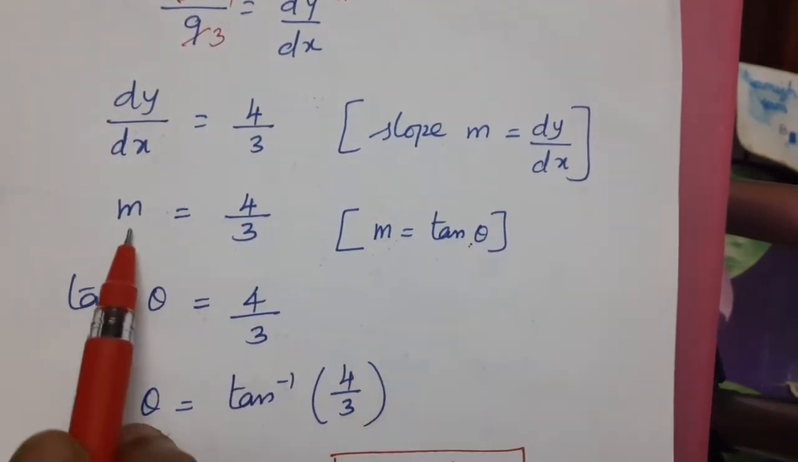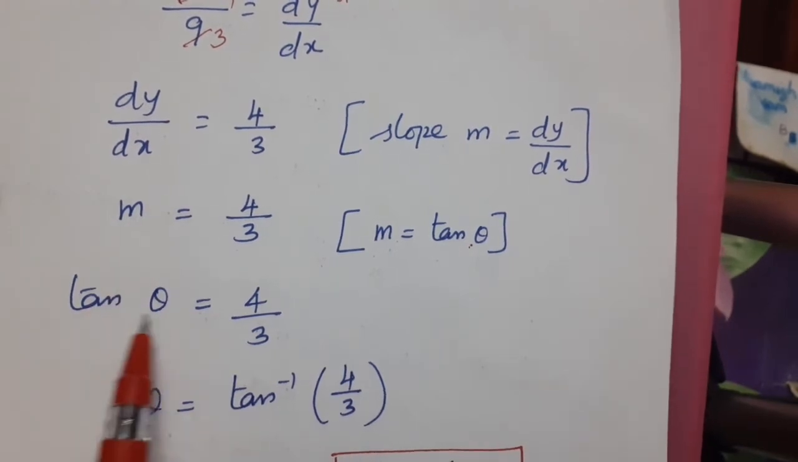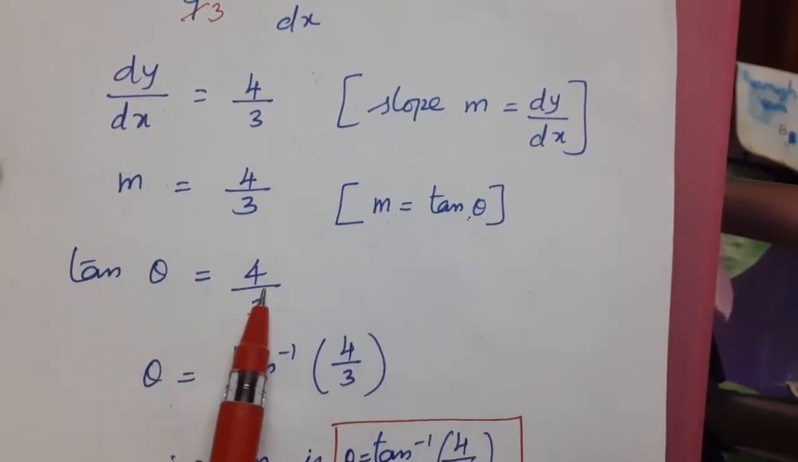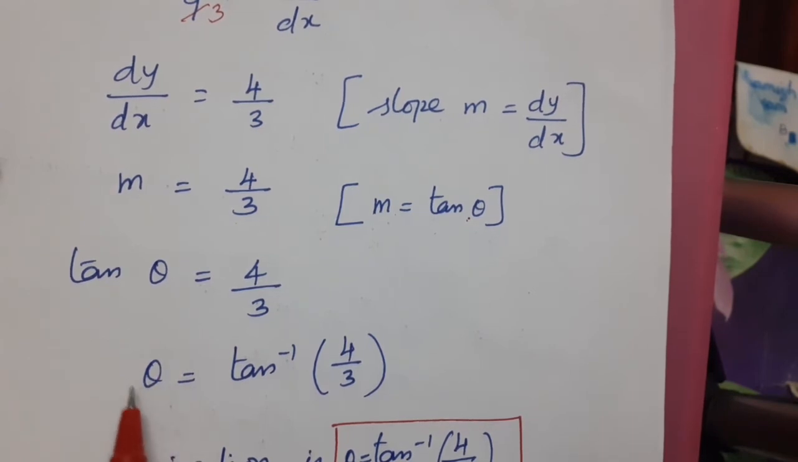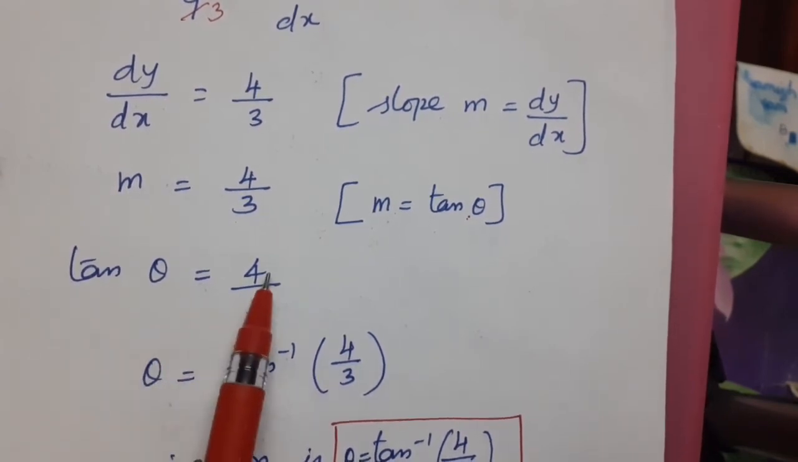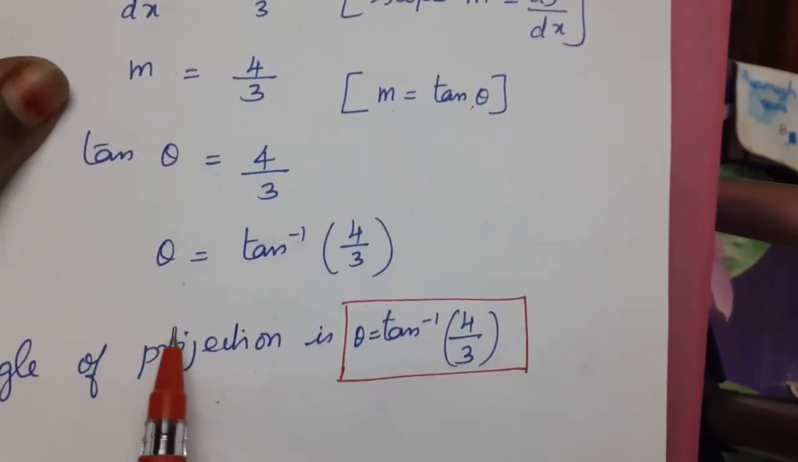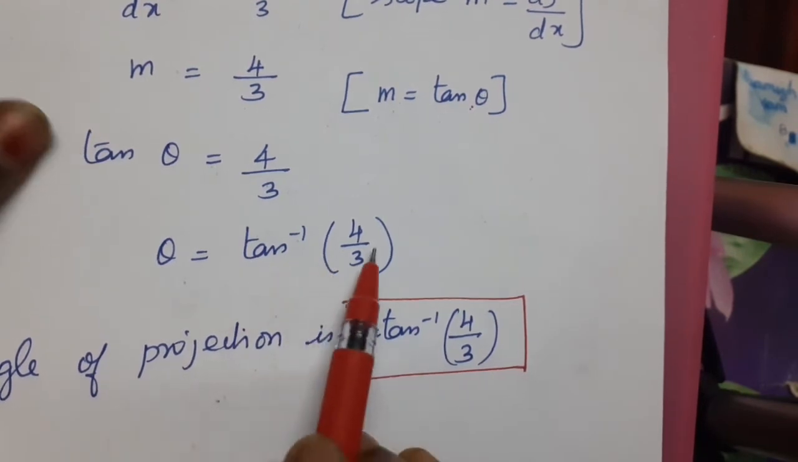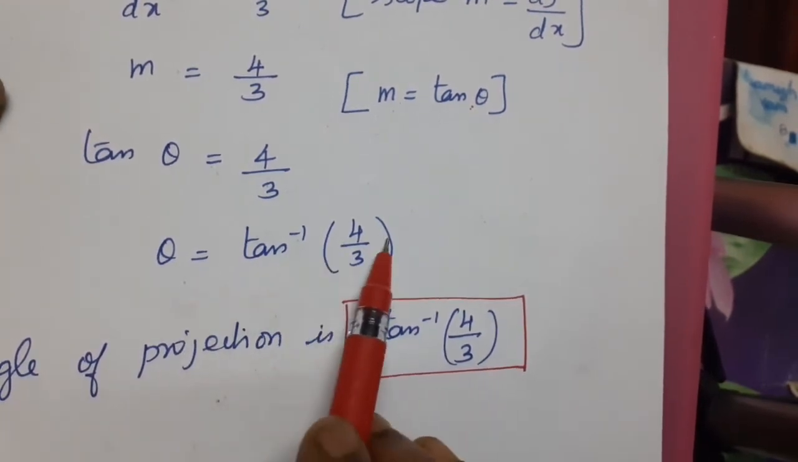What is our m? M is nothing but tan theta. Tan theta equal to 4 by 3. We are going to find the angle of projection. Tan theta equal to 4 by 3 is nothing but theta equal to tan inverse of 4 by 3.